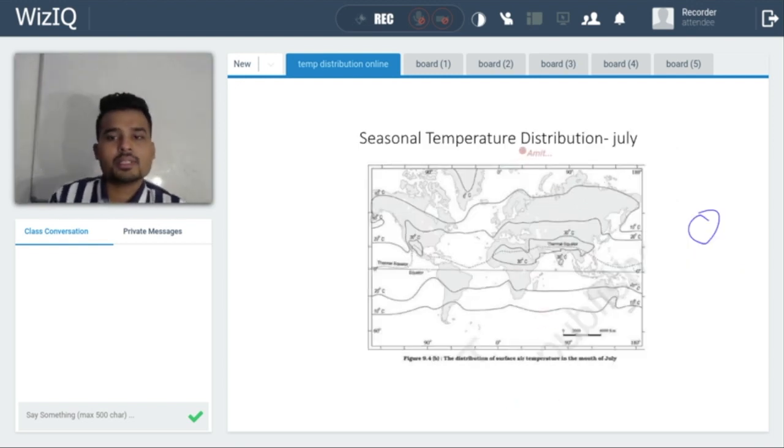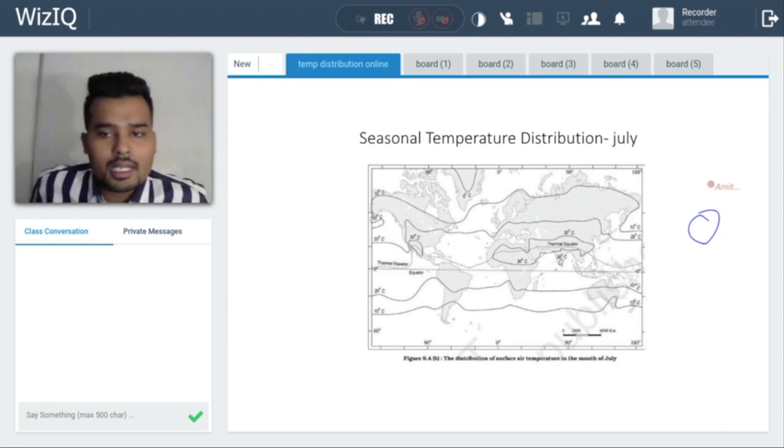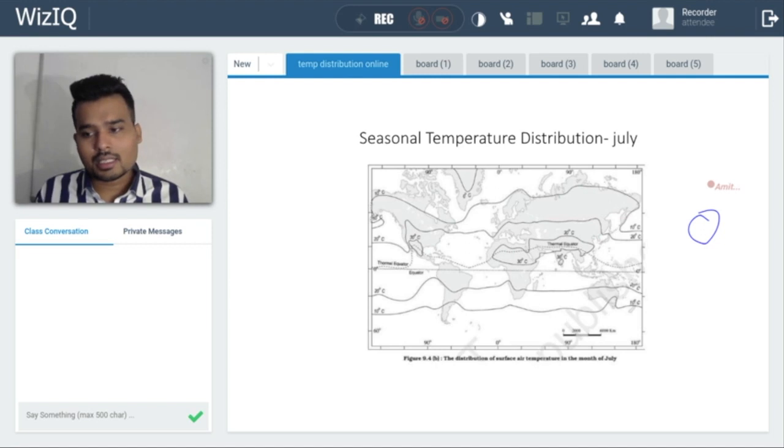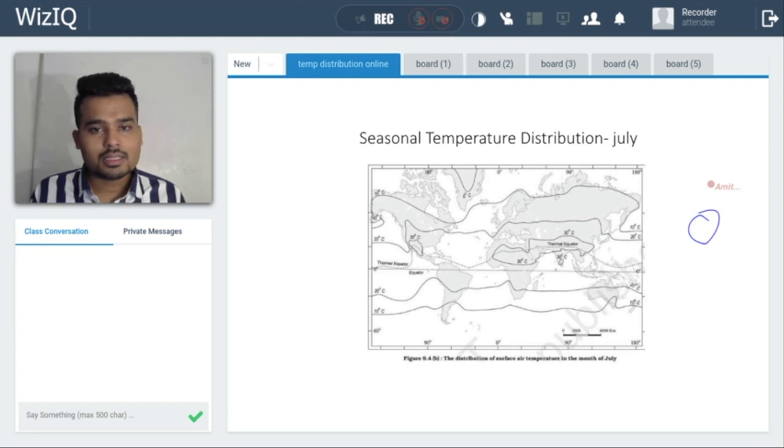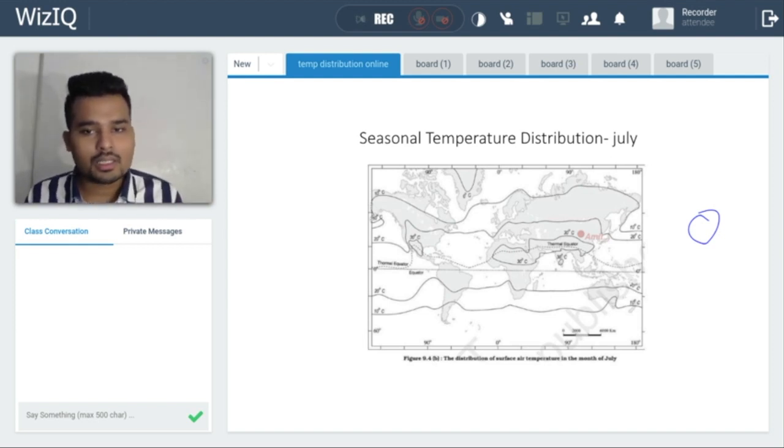Here we can see that this is the seasonal temperature distribution of July. During 21st June, the sun is at 23.5 degrees north, and it is not exactly on 23.5 north, because this is the ideal condition. Exactly it is like this. See, this is the thermal equator. We know that the ITCZ follows the sun, right? If it moves to the northern hemisphere, the ITCZ moves to the north. If it moves to the southern hemisphere, this whole ITCZ moves towards the southern hemisphere.